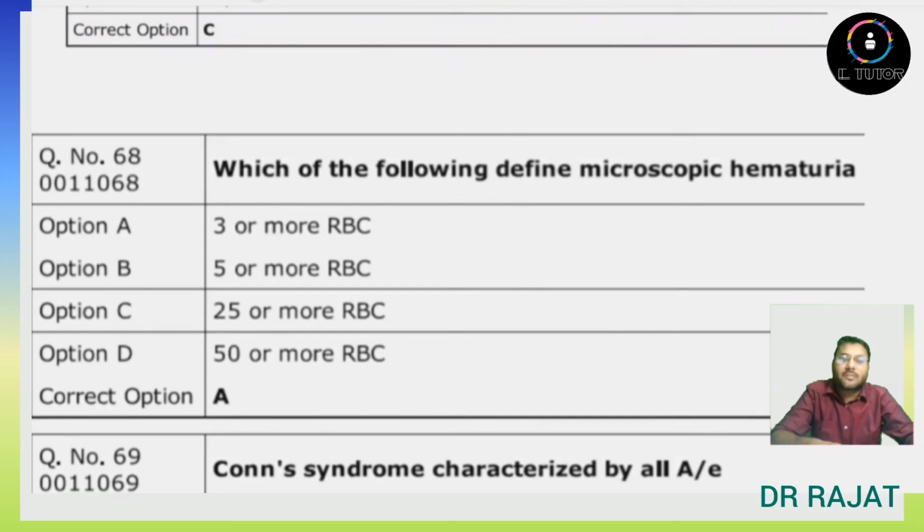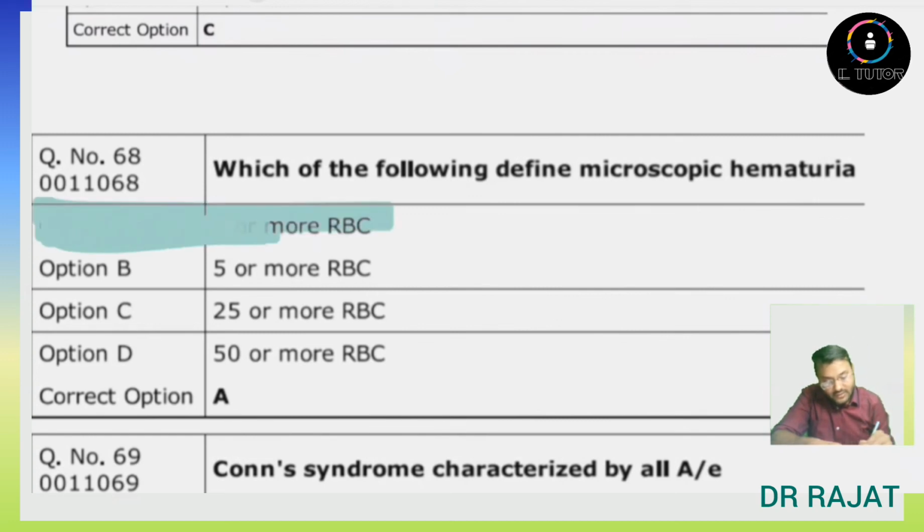Which of the following defines microscopic hematuria? So microscopic hematuria is 3 or more RBCs. So this is true. Option number 1 is the correct answer.